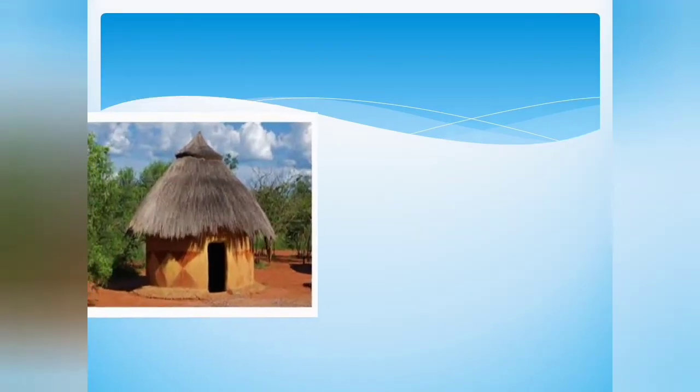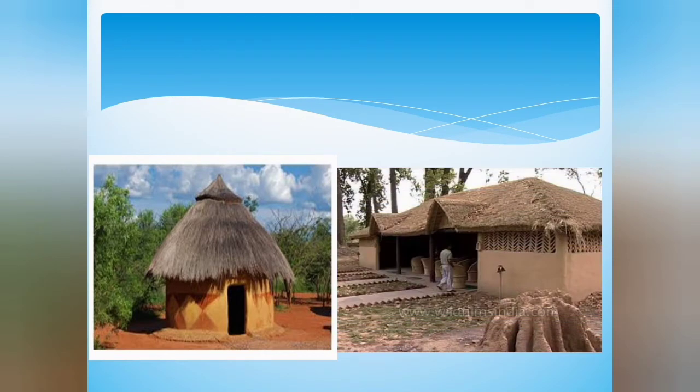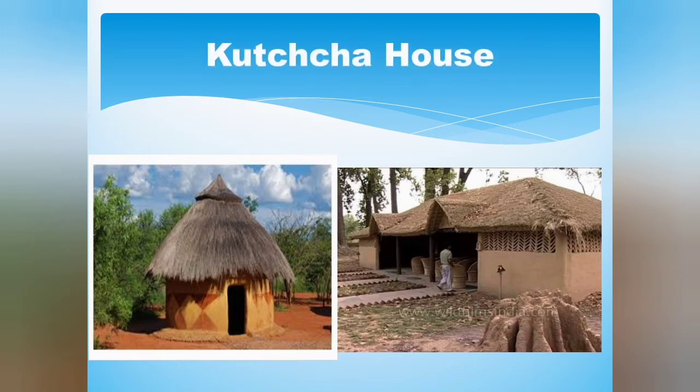We all are living in a city. But have you seen such type of houses in village? Yes, these are the Kacha house. Kacha house is made up of mud, bamboo, straw, leaves and wood. This type of house we see in the villages. These houses are not strong and it is not expensive.